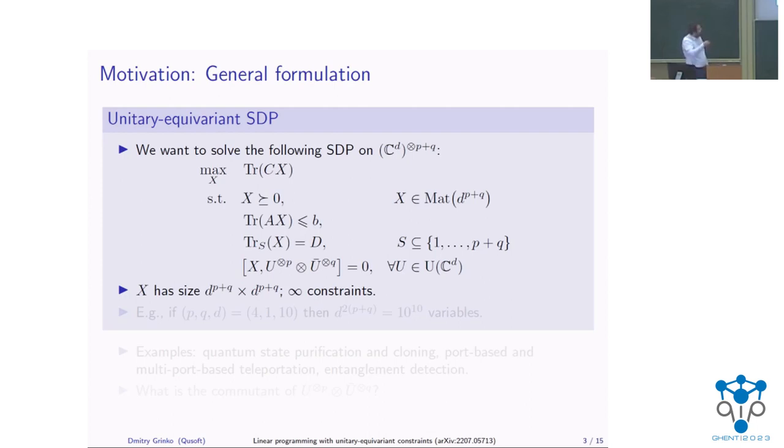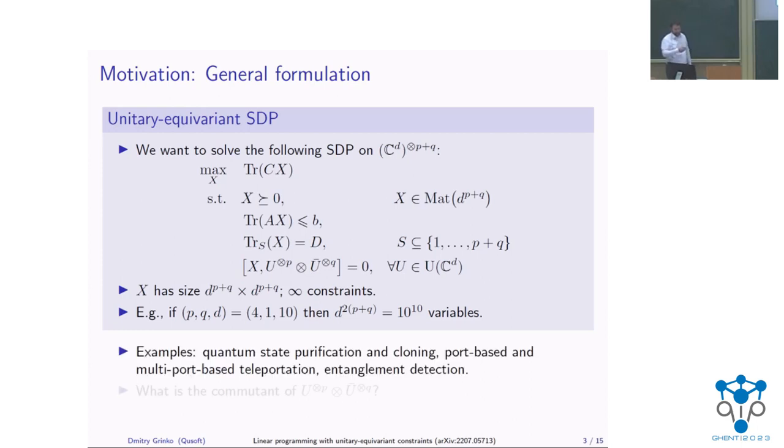This is true for every unitary. For example, if you take modest numbers like 10 for each of P, Q, and D, you'd get 10^10 variables. Just to put this into context, such an SDP you may encounter in the following quantum information problems.